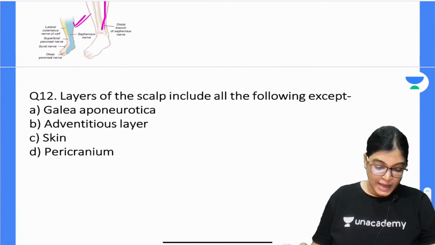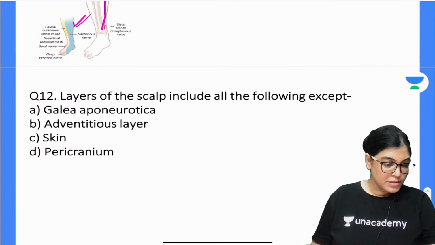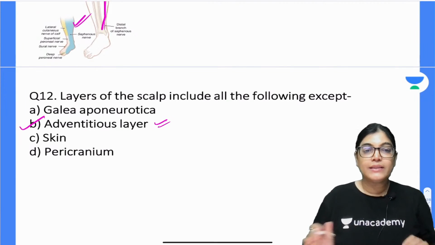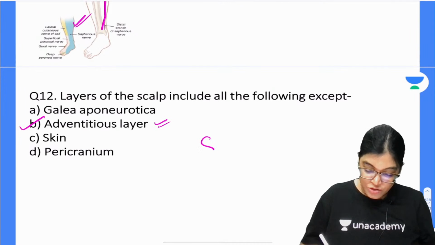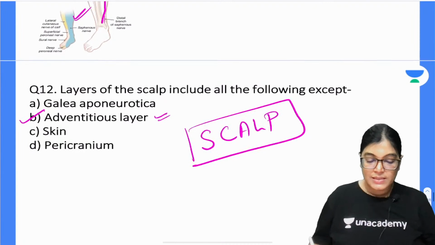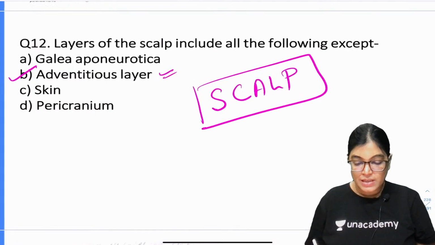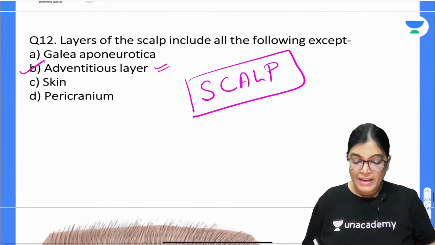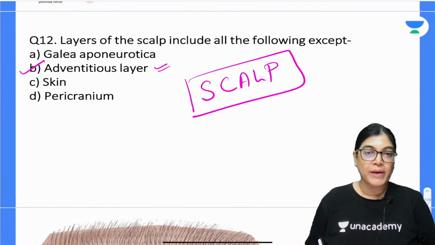Yes, I got an answer from a few of you. Okay, adventitious layer. Yes, absolutely right. There is no layer like an adventitious layer. When we talk about the scalp layers, it is SCALP. S is the skin, C is the connective tissue, A is the aponeurotic layer of the frontalis and occipitalis muscle, L is the loose areolar tissue, and P is for pericranium.